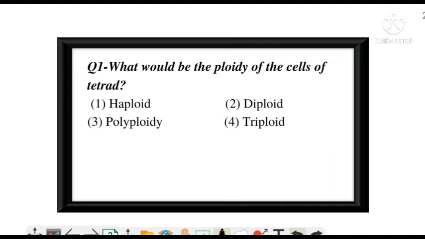What would be the ploidy of the cells of tetrad? An easy question. And the correct answer is option number A, haploid. Next question.